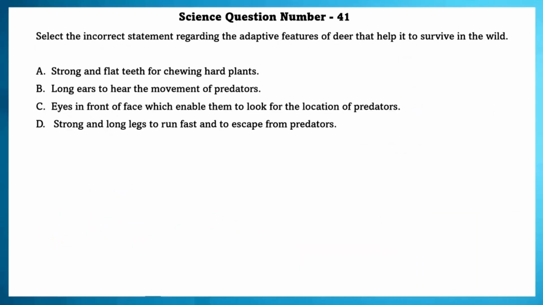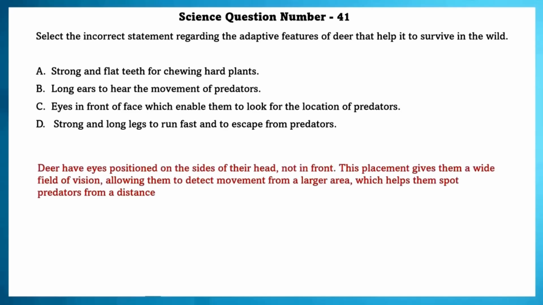Science question number 41. Select the incorrect statement regarding the adaptive features of deer that help it to survive in the wild. Deer has eyes positioned on the side of their head, not in the front. This placement gives them a wide field of vision, allowing them to detect movement from a larger area, which helps them spot predators from a distance.